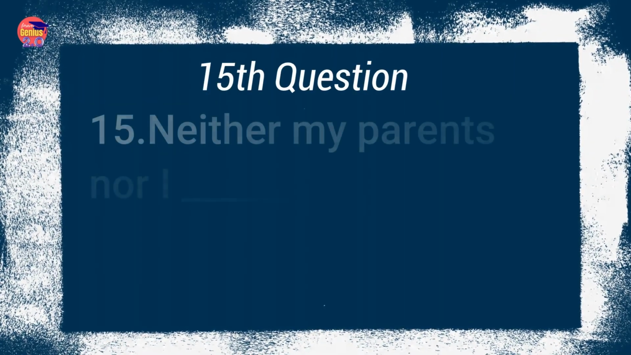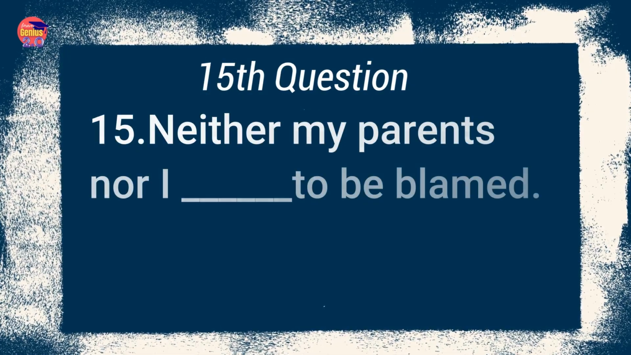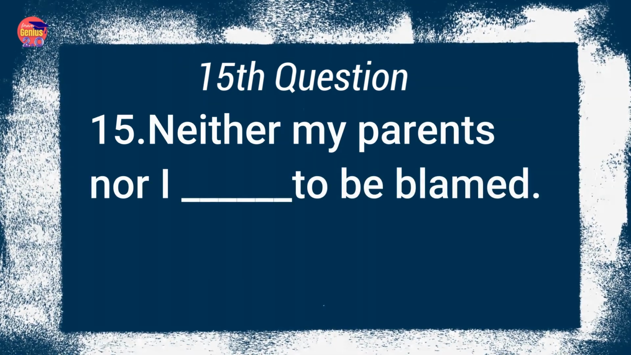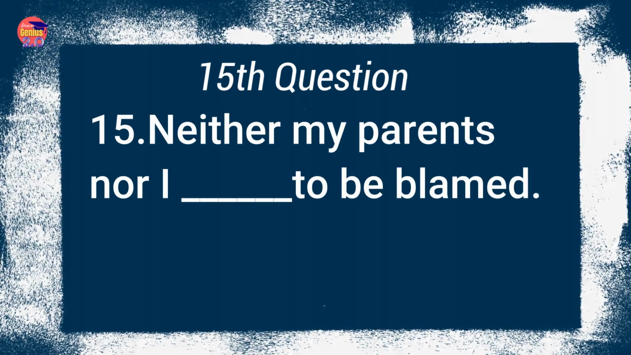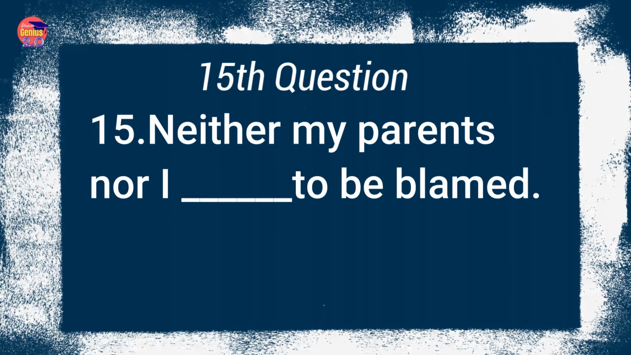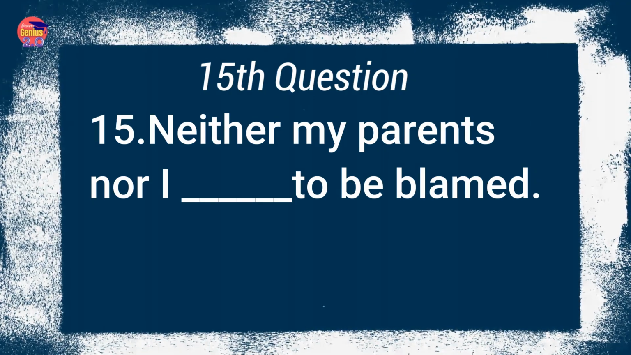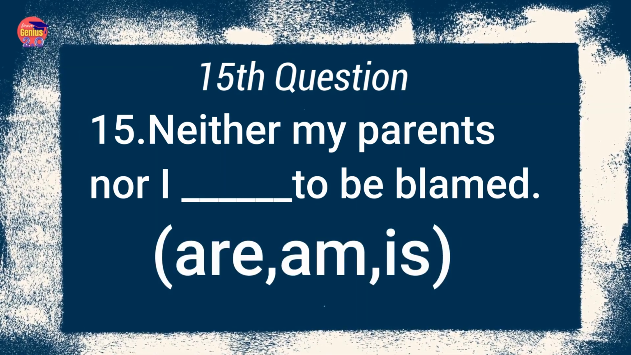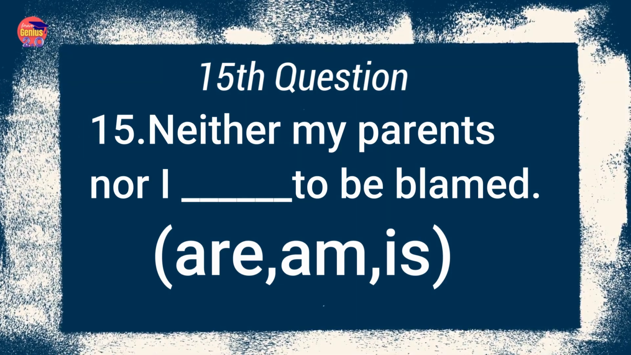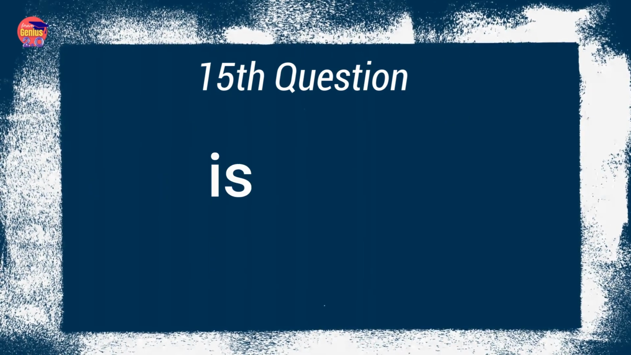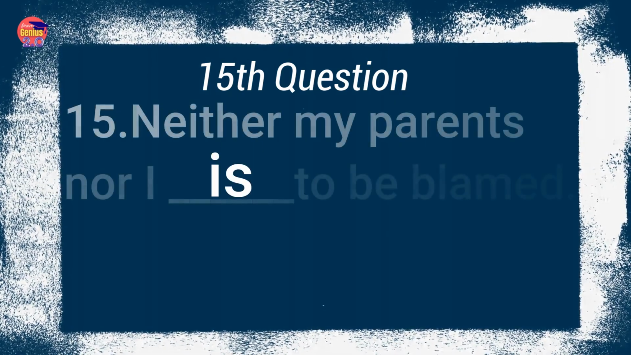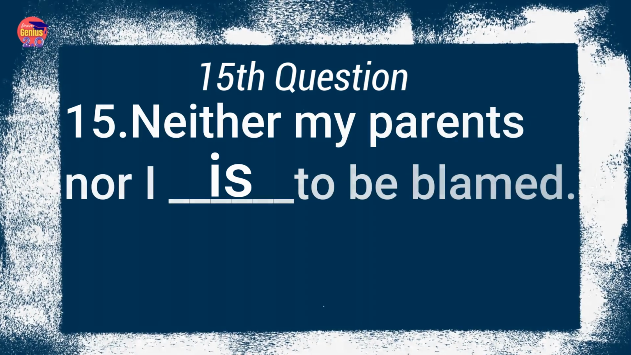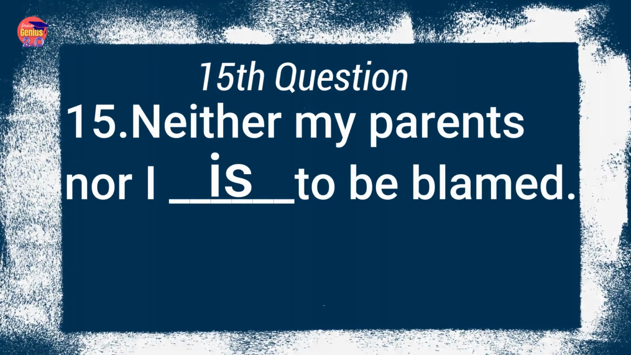Neither my parents nor I dash to be blamed for the loss. Here, neither means we are not talking collectively. We are talking about either parents or I, no one is to be blamed and everyone is considered as singular. So the subject here is singular, though it seems that it is plural. So the correct option is: neither my parents nor I is to be blamed for the loss. Out of the options is, are, were.